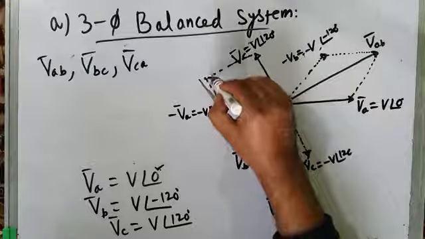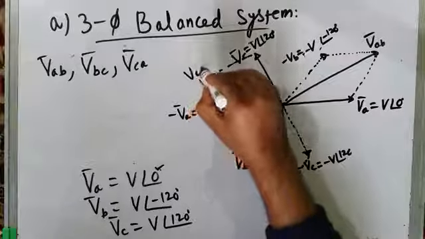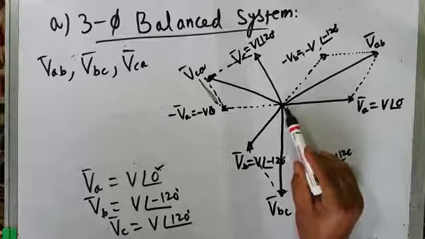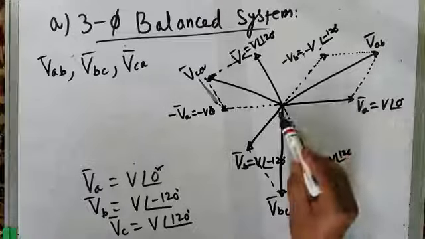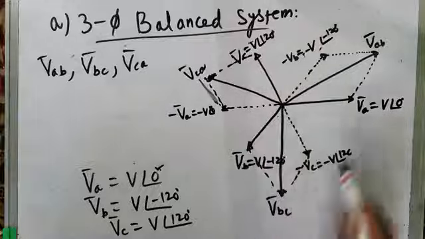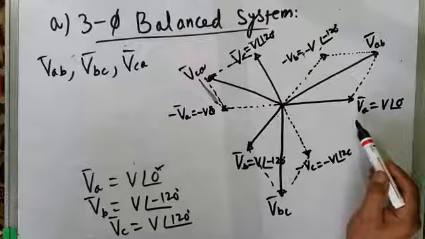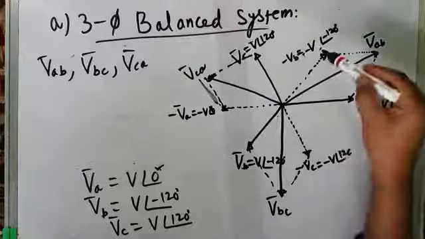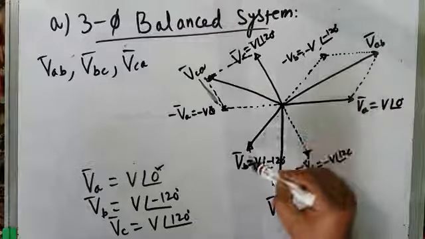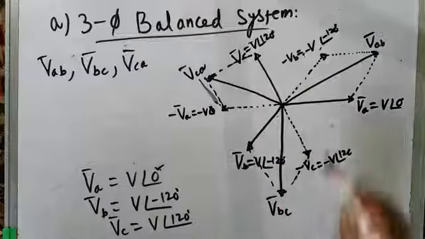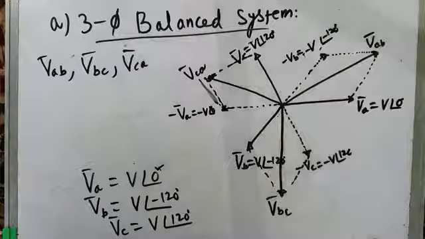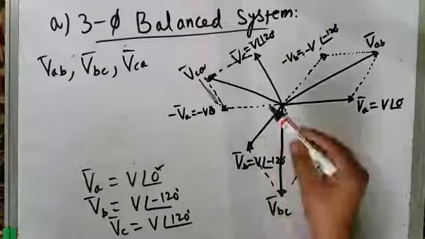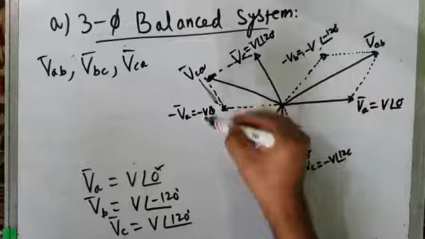So this is VCA. I repeat again, these are our line to neutral voltages or phase voltages, VA, VB and VC. And from these phase voltages we have drawn the phasors for line voltages. Like we know VAB is VA minus VB. This is our VA. In this direction it is plus VB, in this direction it is minus VB. So VA minus VB, this phasor. Similarly, VBC is VB minus VC, and VCA is VC minus VA.